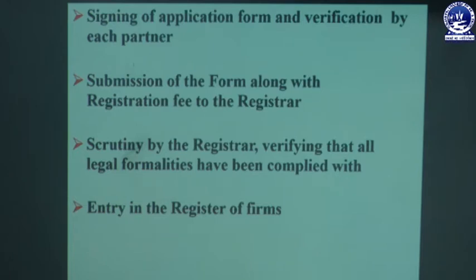Submission of the form along with the registration fee to the registrar. After completion of everything, the prescribed form must be submitted to the registrar of the partnership firm along with the prescribed registration fees. Then scrutiny by the registrar, verifying that all legal formalities have been complied with.